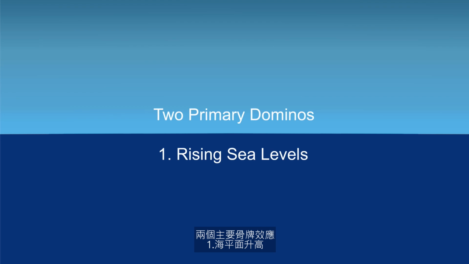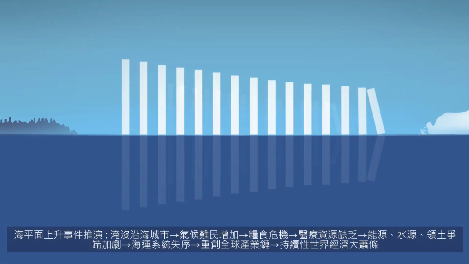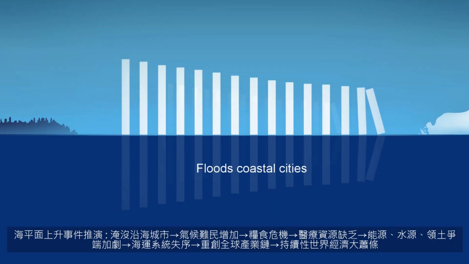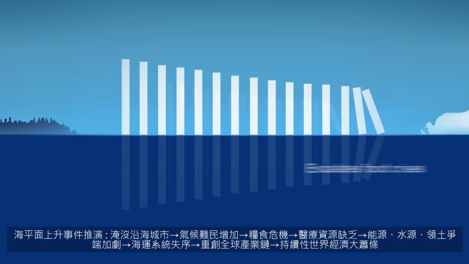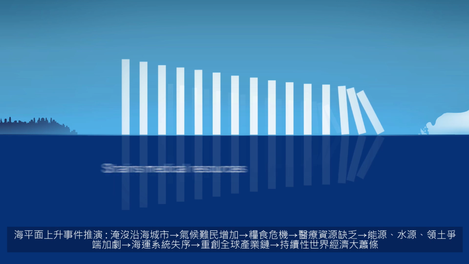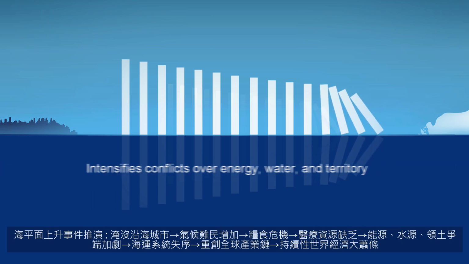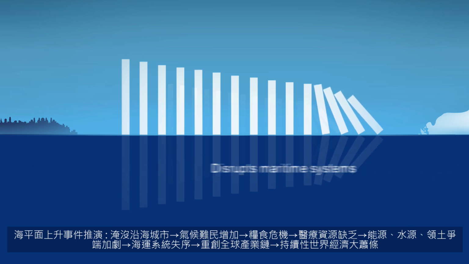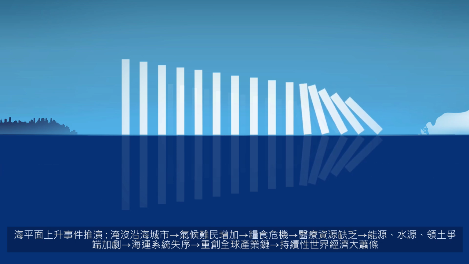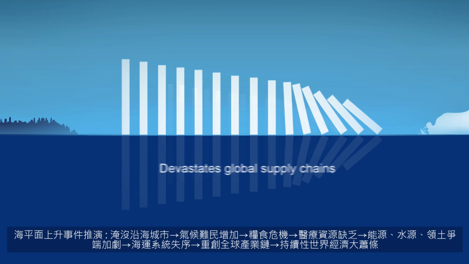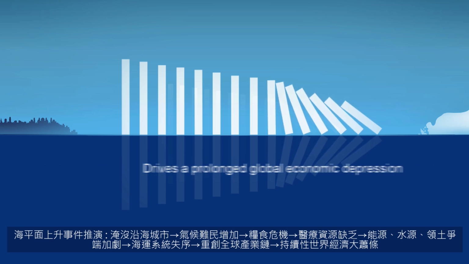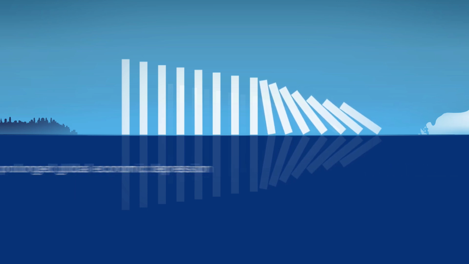1. Rising sea levels. Scenario of rising sea levels: floods coastal cities. Increases climate refugees. Escalates food crises. Strains medical resources. Intensifies conflicts over energy, water, and territory. Disrupts maritime systems. Devastates global supply chains. Drives a prolonged global economic depression.